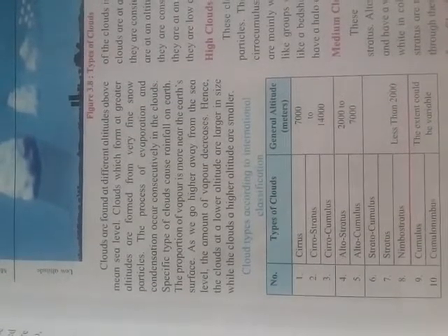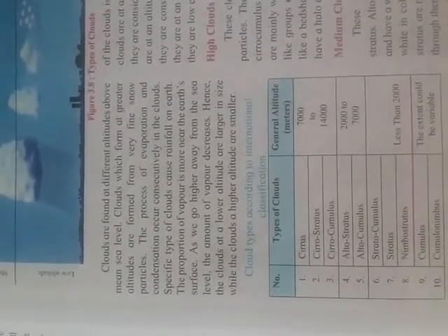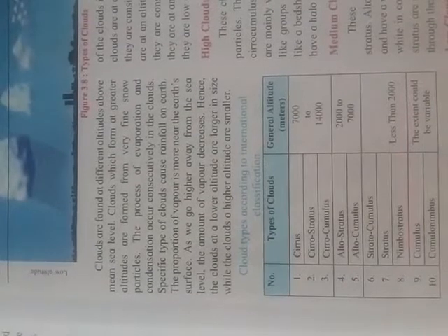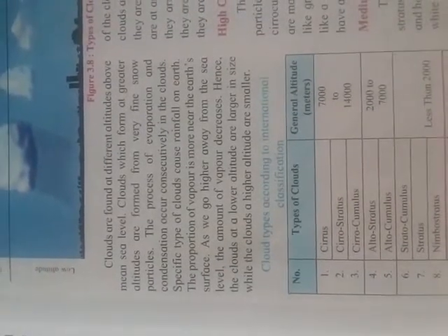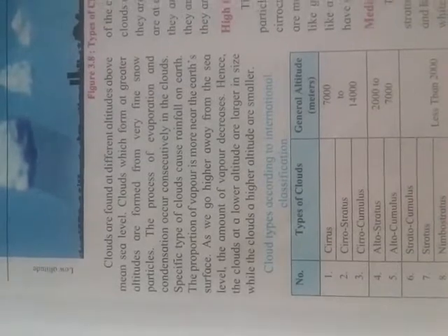The proportion of vapor is greater near the earth's surface. As we go higher away from sea level, the amount of vapor decreases. Hence, the clouds of lower altitude are larger in size, while the clouds of higher altitude are smaller. That means different types of clouds are formed at different altitudes.